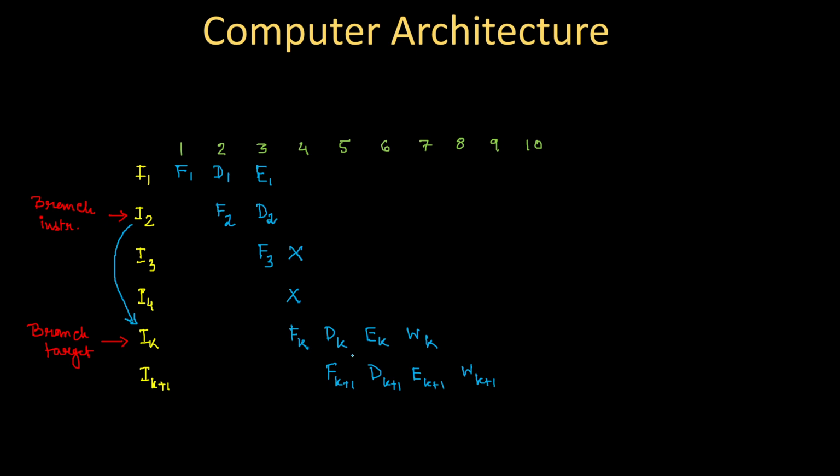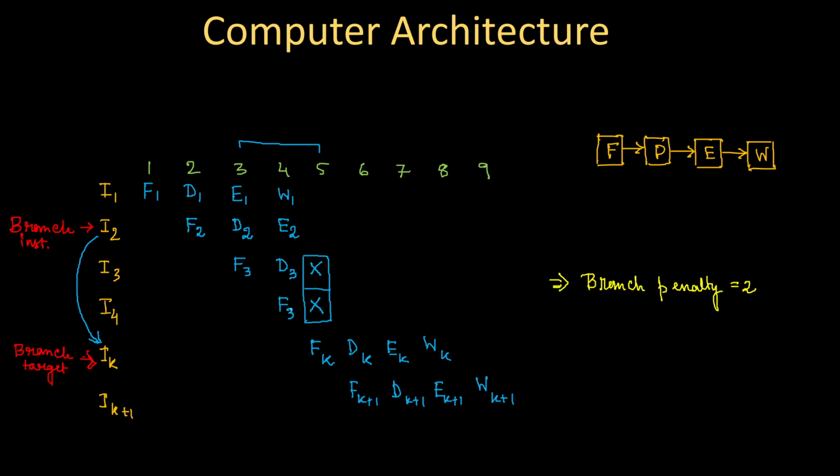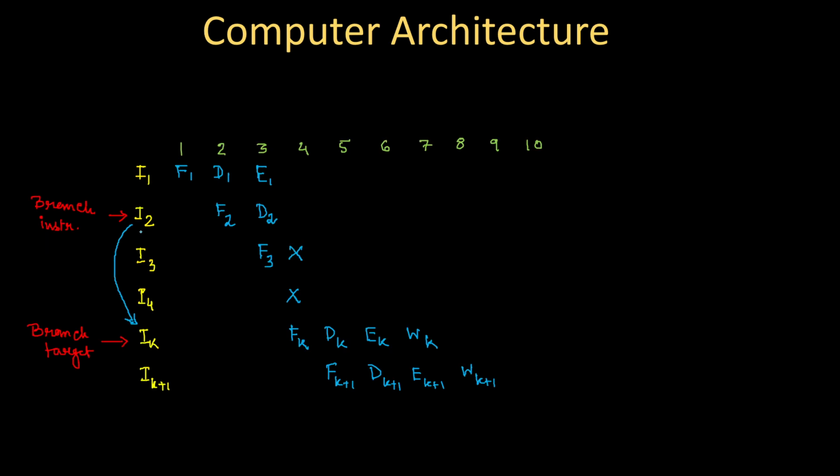Now see, if you compare with the previous situation, here also after I2, IK should execute. So we can say that after fetching I2, the fetching of IK should occur, but again it is not happening immediately. But how much time is wasted over here? We have wasted only one clock cycle, because instead of starting the fetching of IK in the third clock cycle, we are able to start in the fourth clock cycle, right?